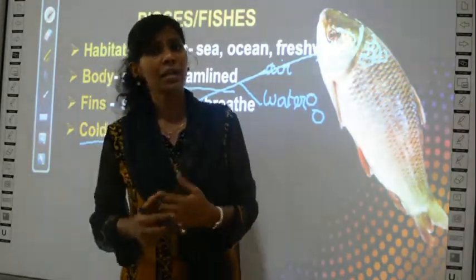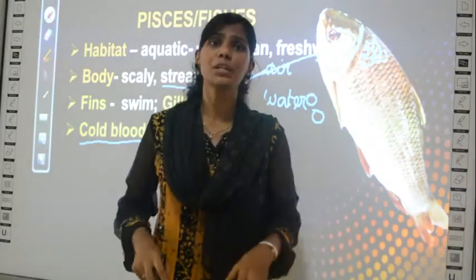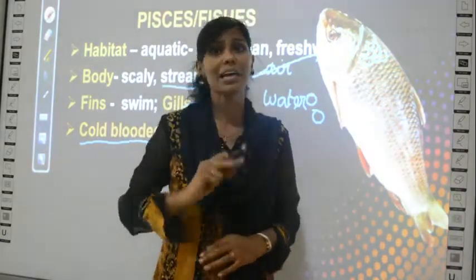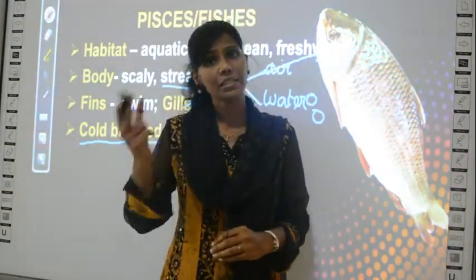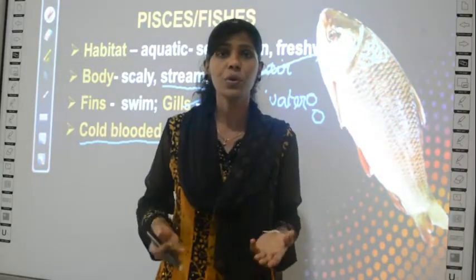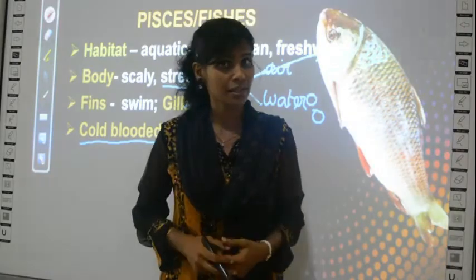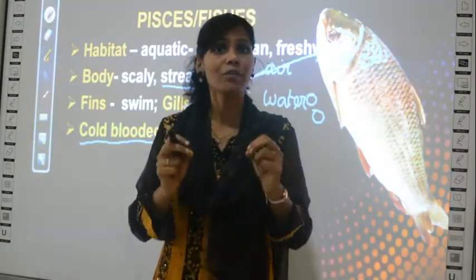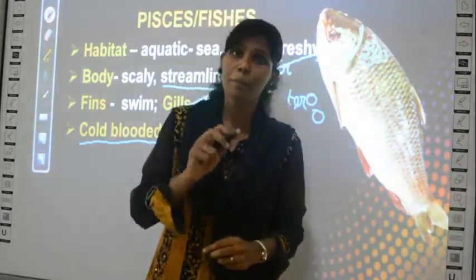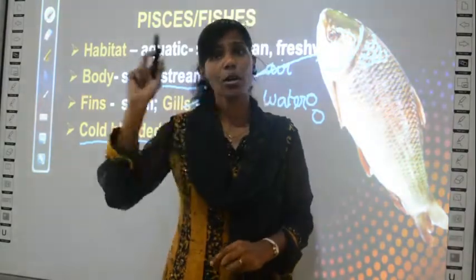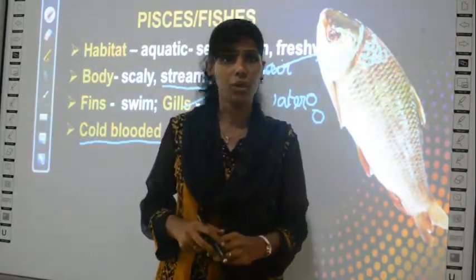Why warm-blooded? Because at whatever temperature you live, even if you go to Switzerland or to a desert, wherever you go, the temperature of your body is going to be 37 degrees centigrade, because you are warm-blooded and your temperature will not change according to the environment.